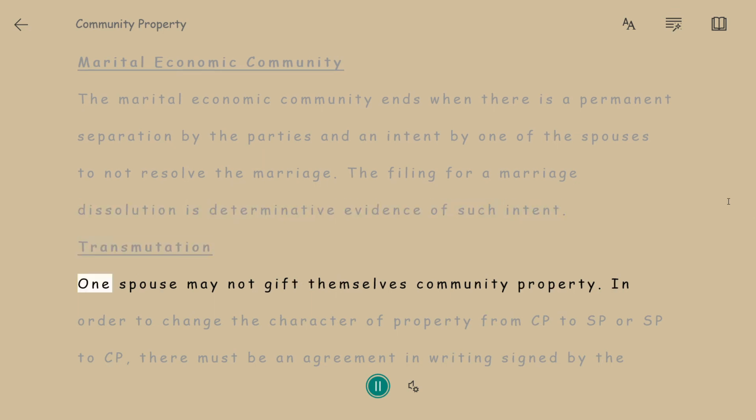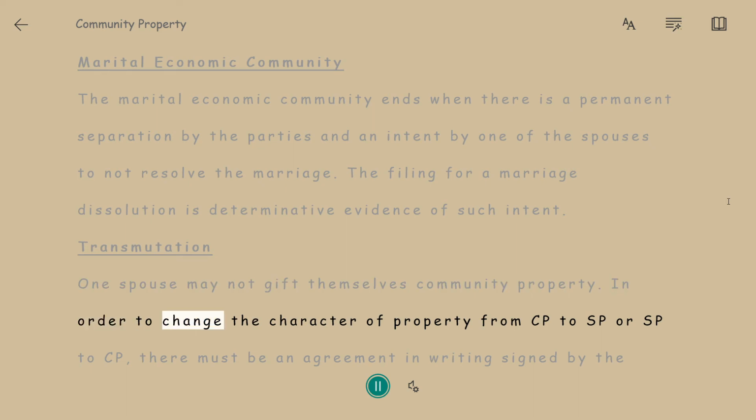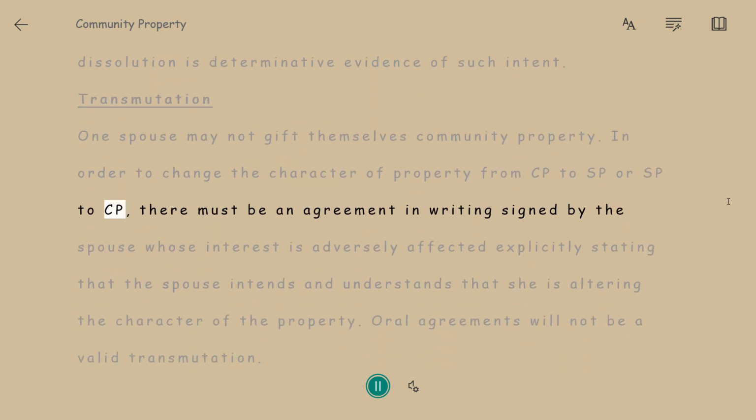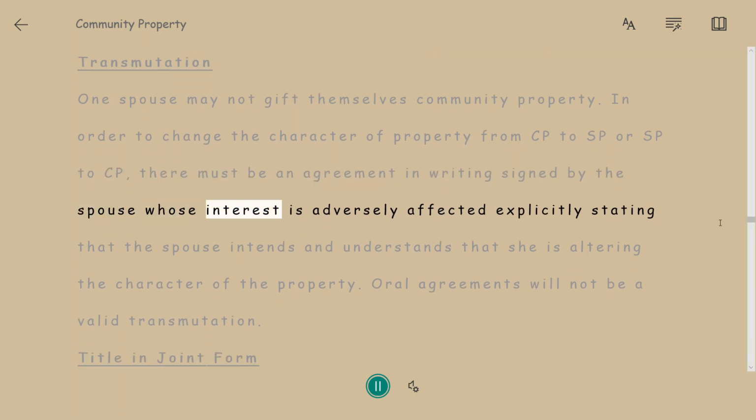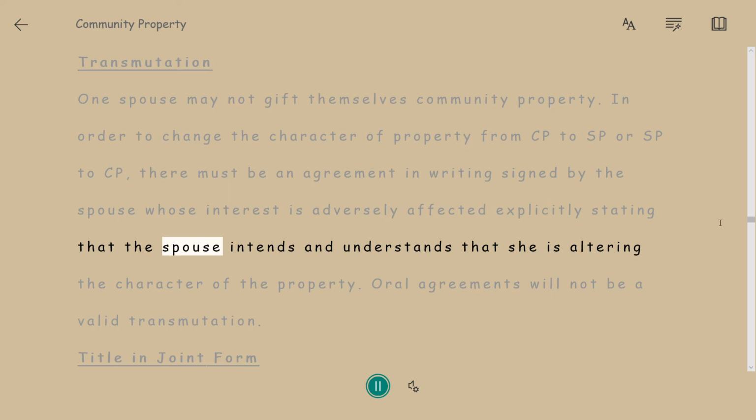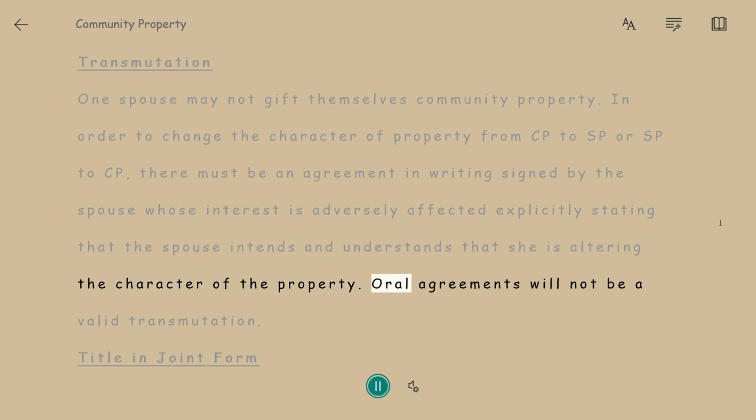Transmutation. One spouse may not gift themselves community property. In order to change the character of property from CP to SP, or SP to CP, there must be an agreement in writing signed by the spouse whose interest is adversely affected explicitly stating that the spouse intends and understands that she is altering the character of the property. Oral agreements will not be a valid transmutation.